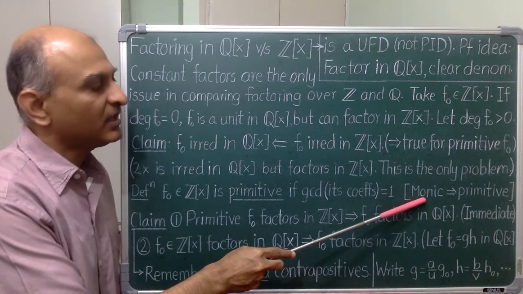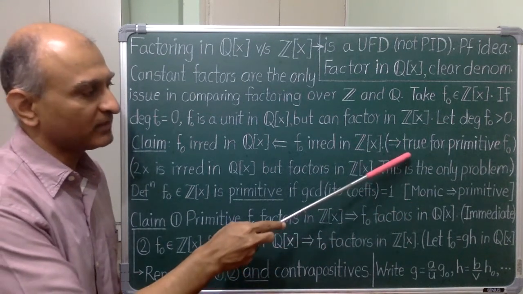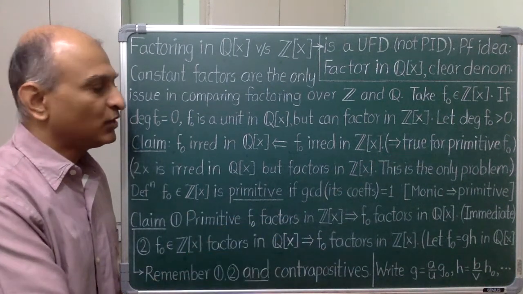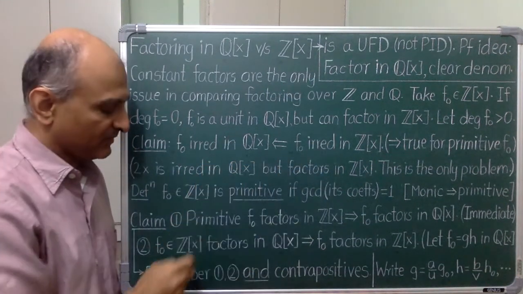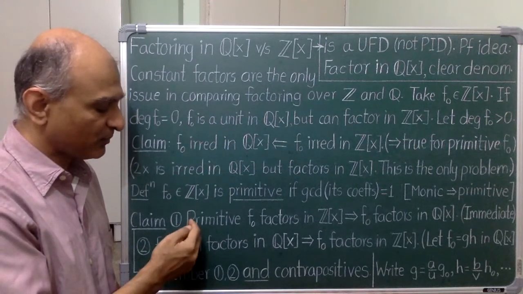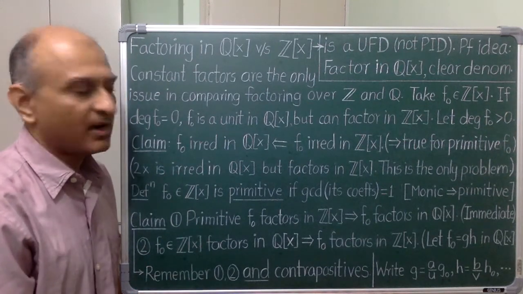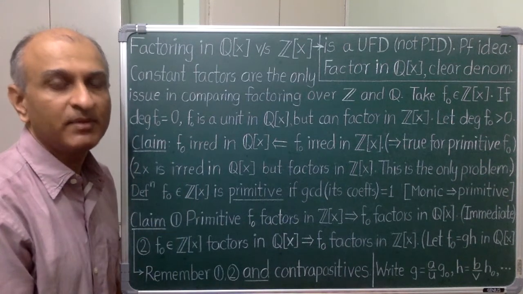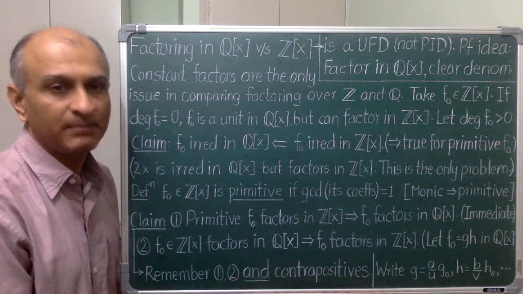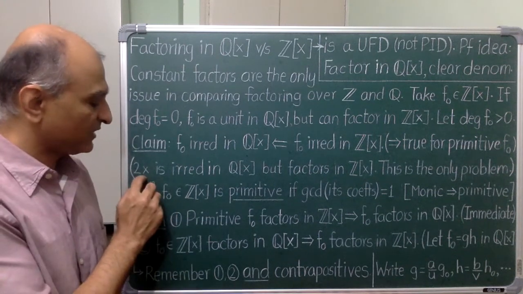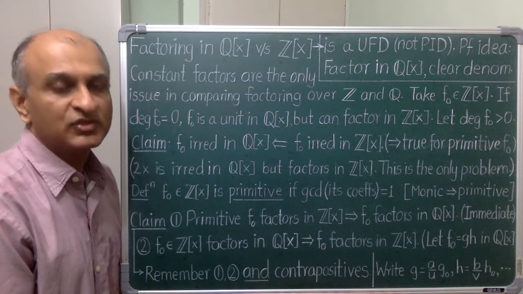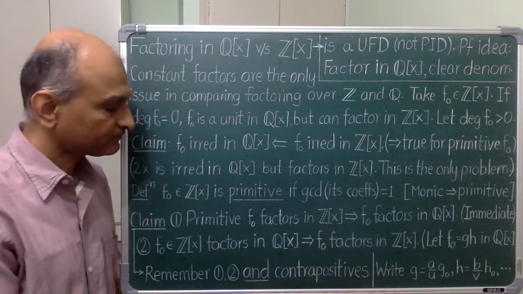And now, if I start with a primitive polynomial, then the forward direction is also true. To prove both of these claims, I have written them here in the contrapositive form. Keep in mind that both versions of this claim are useful, so you should remember both of them. For this, it may be useful to keep in mind some simple example, like this one, to remind you what restriction is needed. Okay, so let's see the proofs one by one.